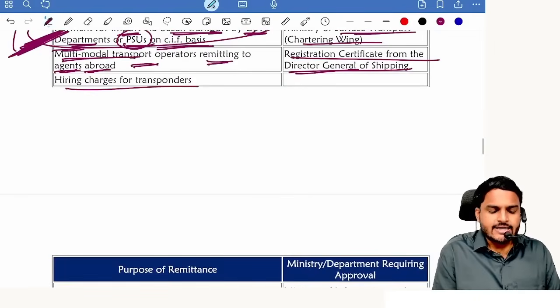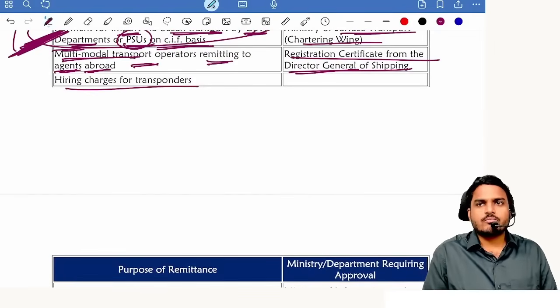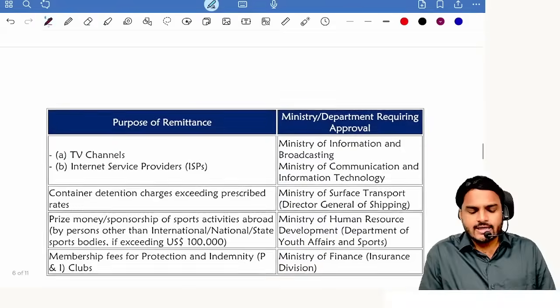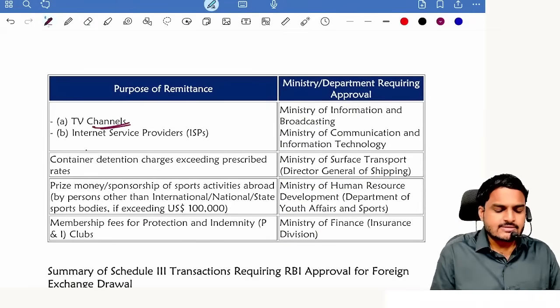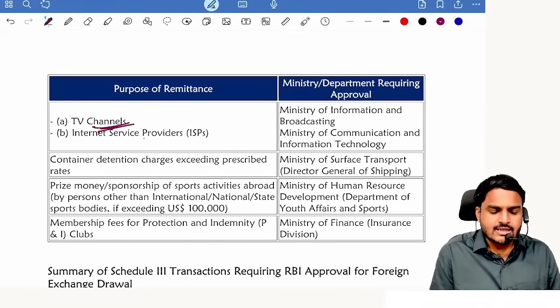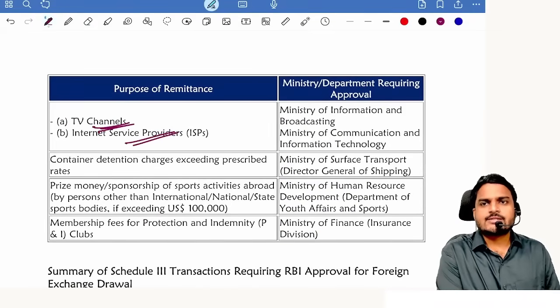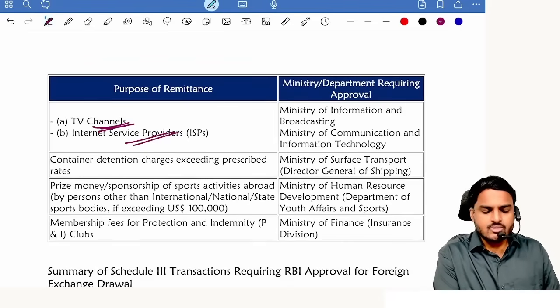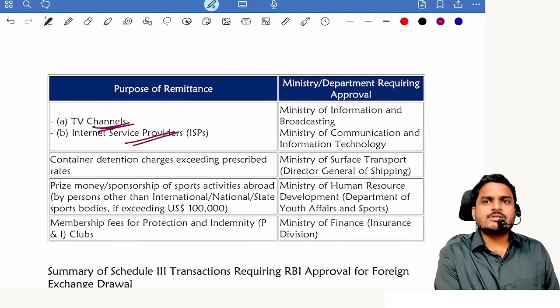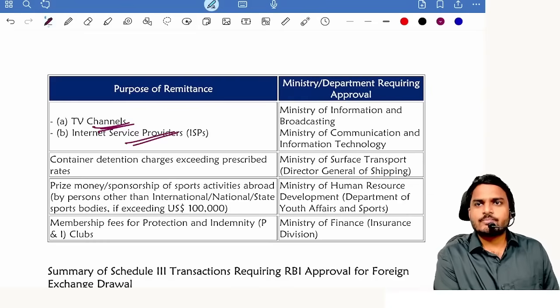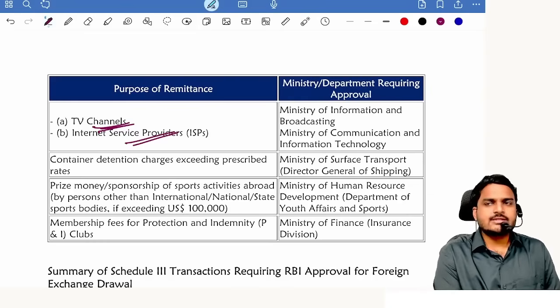Next one, hiring charges for transponders. You all know broadcasting rights. So by TV channels, who are the payers? TV channels, internet service providers. Example, TV channels means Star Plus, and internet service providers means like Netflix, YouTube. Suppose they also purchase these rights.